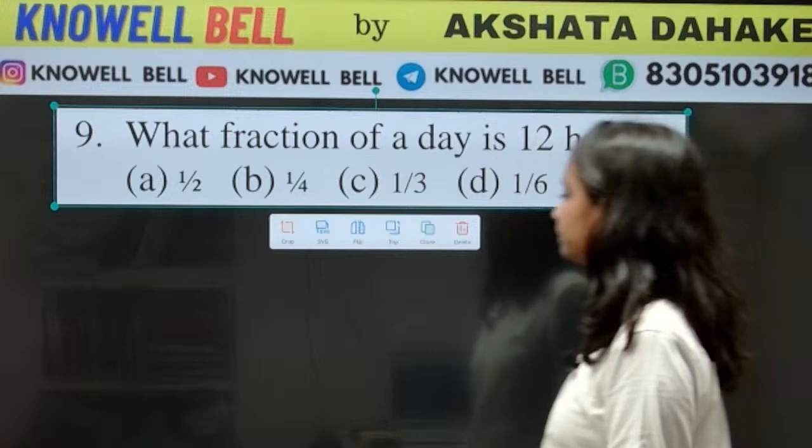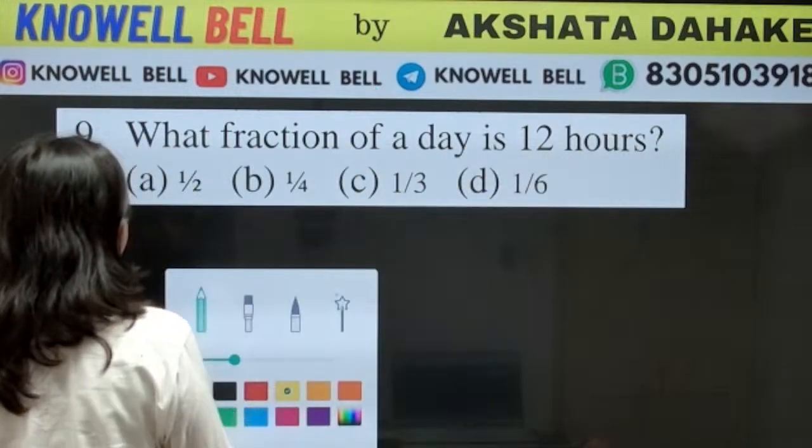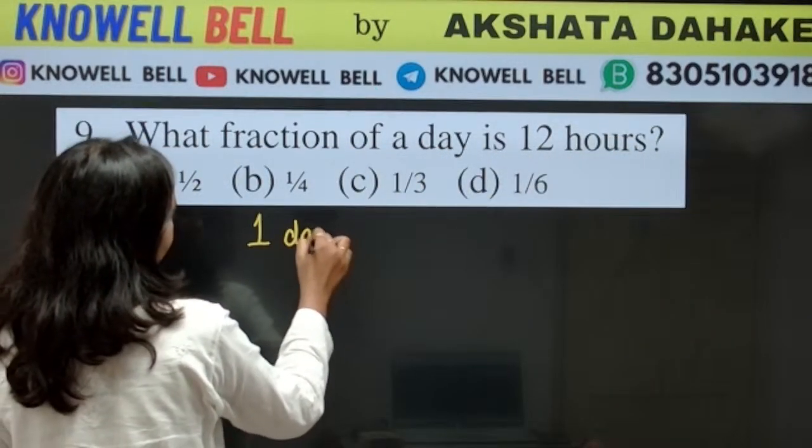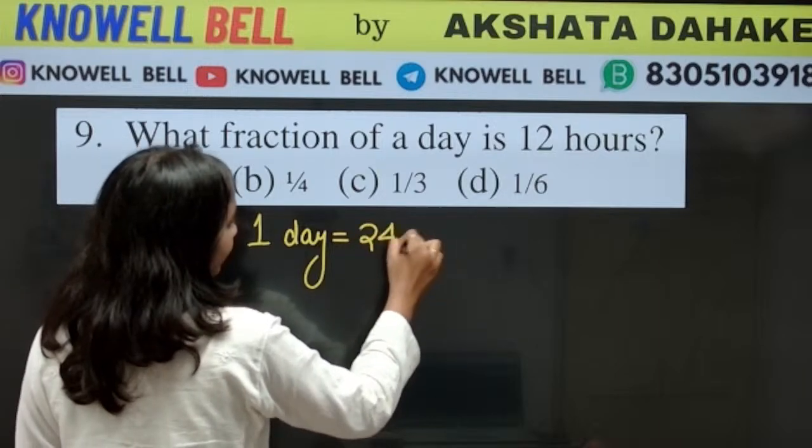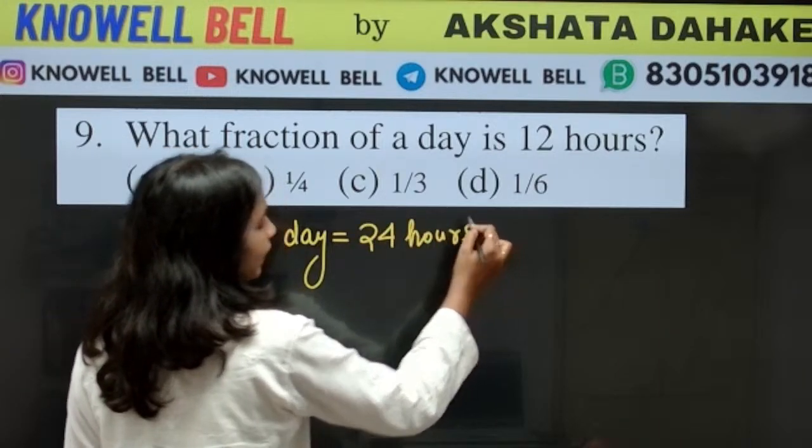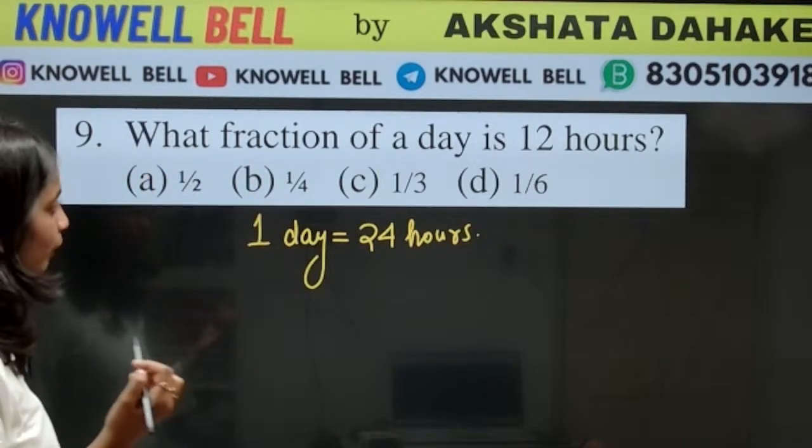One by 2. Good. 1 day. We are talking about 1 day. 1 day has how many hours? 1 day has 24 hours. 1 day में कितने घंटे होते हैं? 1 day has a total of 24 hours.